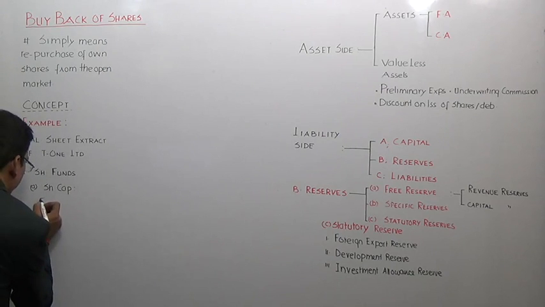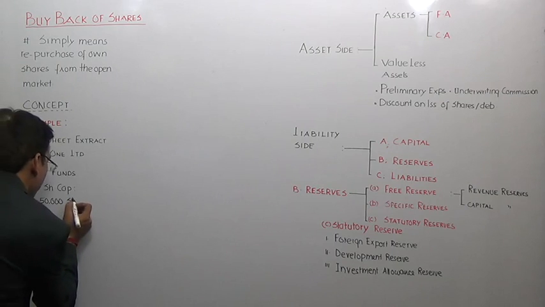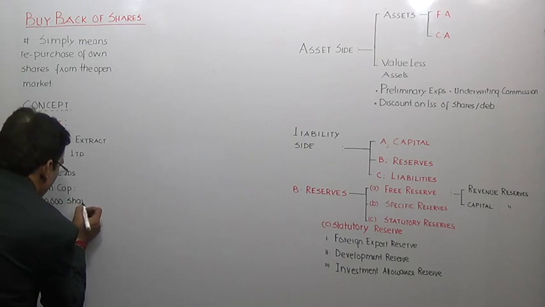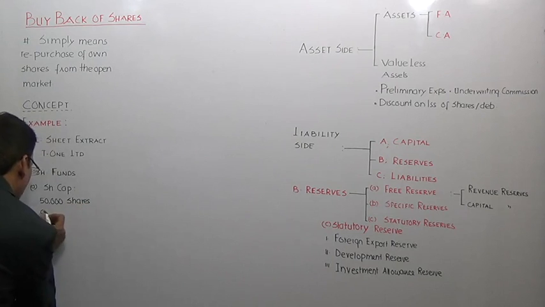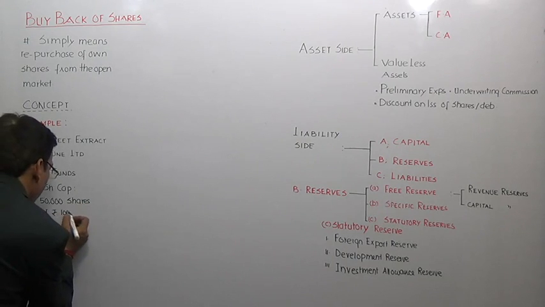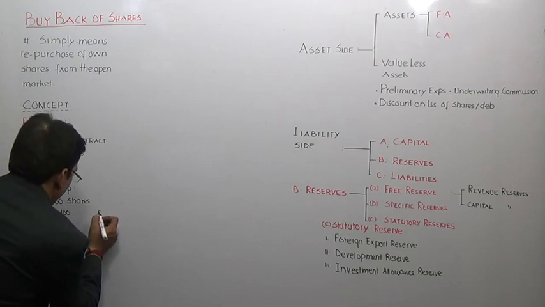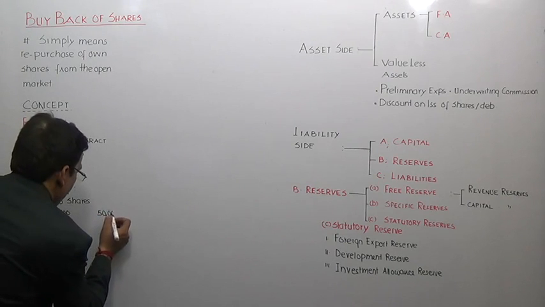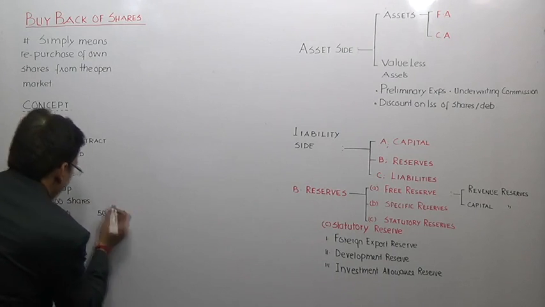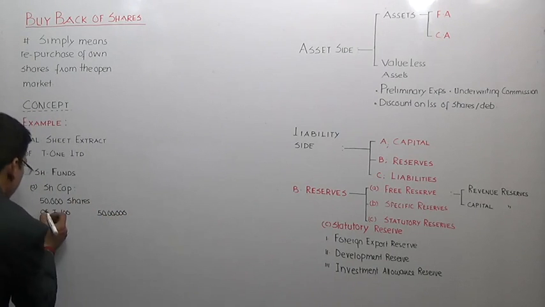I will write here 50,000 shares of rupees 100 each. So total share capital of the company is 50 lakhs. We presume that it is equity share capital, correct?